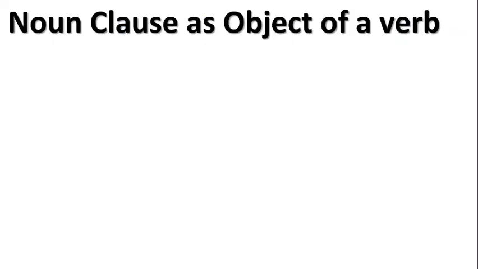Good. We proceed to noun clause as object of a verb. What is object of a verb or object of a sentence? An object is that part of a sentence that receives an action, which means an object is only present when there is a transitive verb, that is, an action that is performed by a subject and is going to another thing.